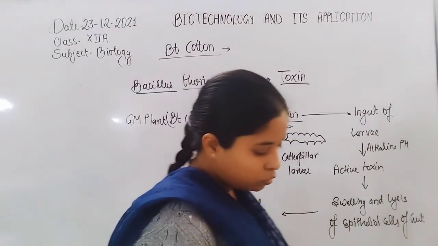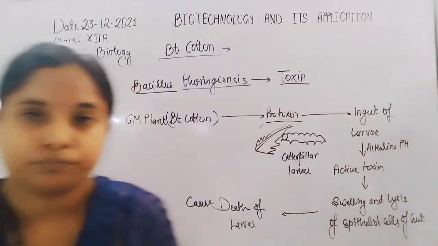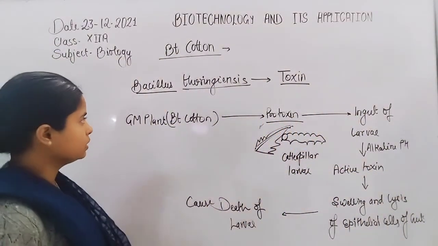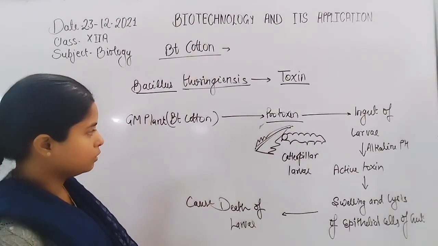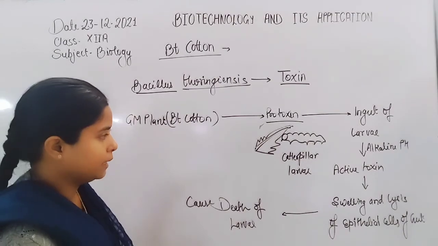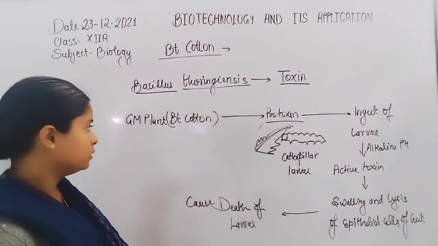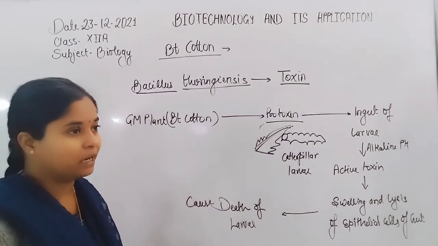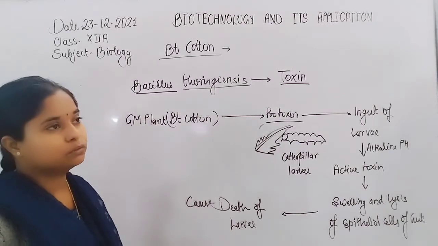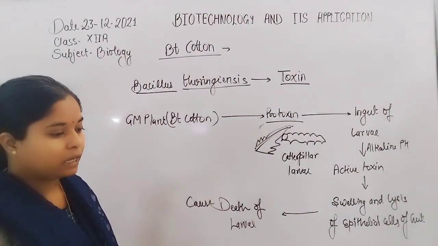So here is the overall mechanism of prevention done by the Bt cotton, and how they protect themselves from insect larvae. The protoxin does not make any harm to the plant, but when it is transferred into the gut, it only kills the larvae, due to the alkaline pH.